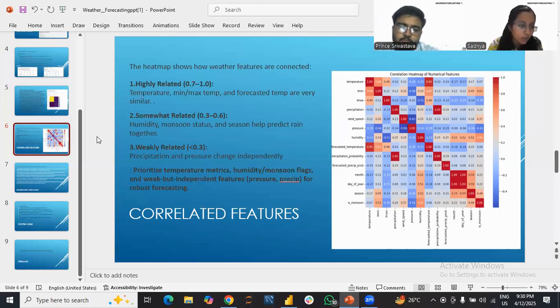Then again, the weakly related features are precipitation and pressure, that is, sea level pressure and the amount of precipitation, which work independently. So we prioritized the temperature metrics, humidity, monsoon flags, and weak but independent features like pressure and precipitation in this ML model, which is very useful for robust forecasting.